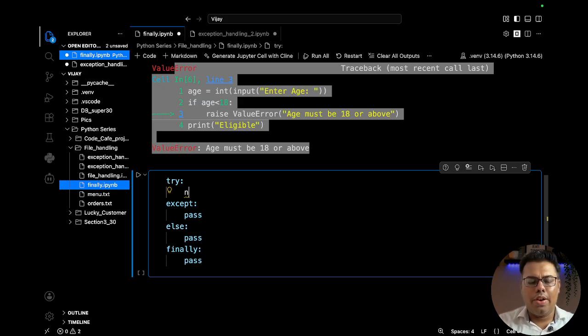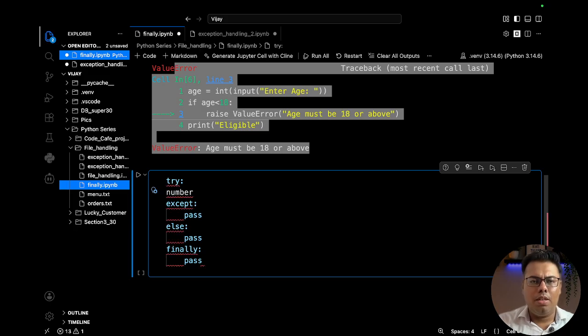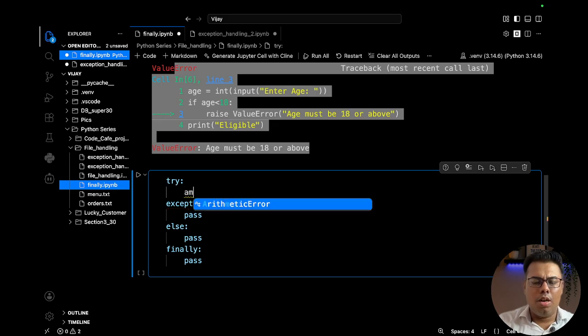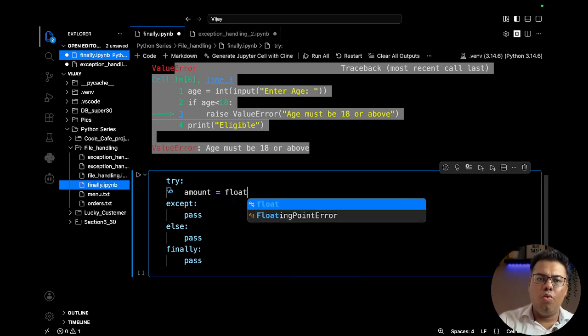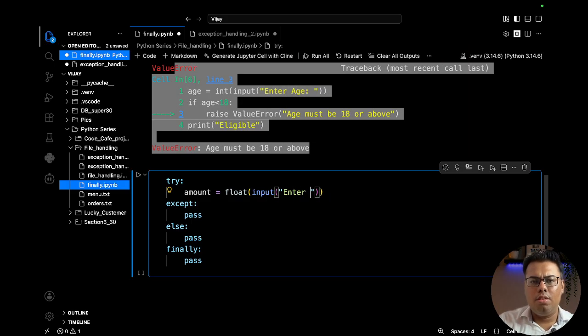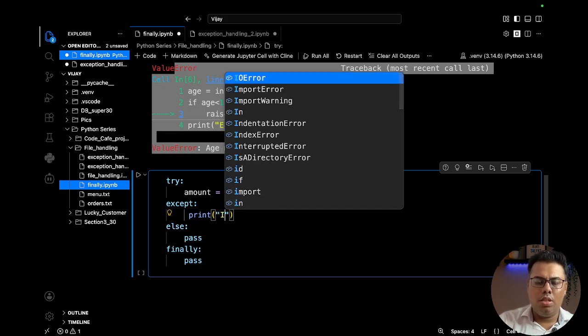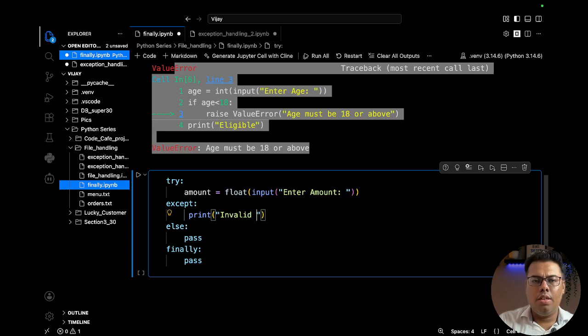And now in the try, we want to take a number, rather than a payment method, we want to take an amount, float, input, and enter amount. Okay, so this will have an amount stored in the amount variable. Now if the number is valid, then it's fine. If it is invalid, we need to print a message: invalid amount entered.